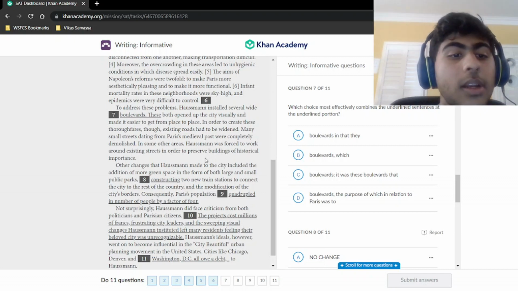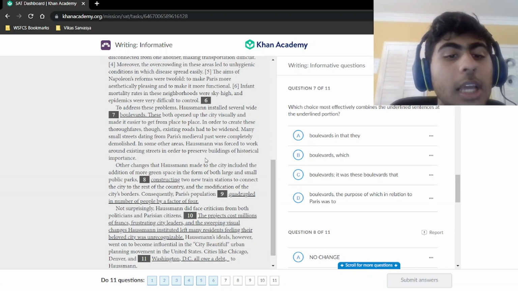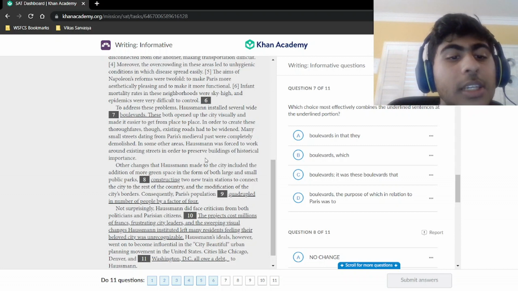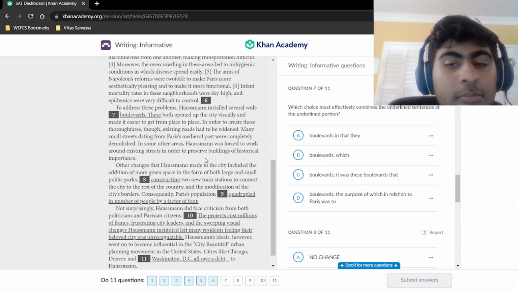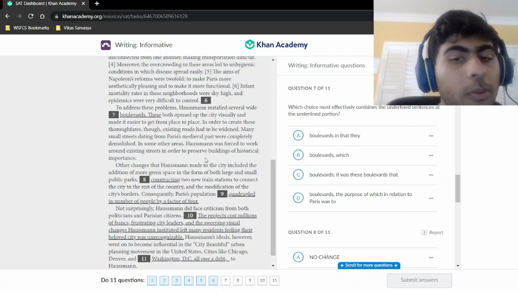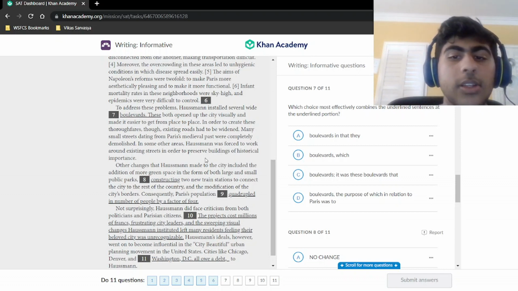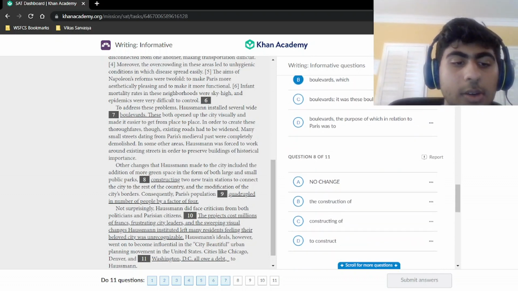You always do that. So to address these problems, Haussmann installed several wide boulevards, which both opened the city visually and made it easier to get from place to place. So the which seems to work. It puts the sentences together and it makes a smooth transition. That works, and it's our shortest answer, so it's the shortest answer that works. And that's our answer. So let's move on to the next question.